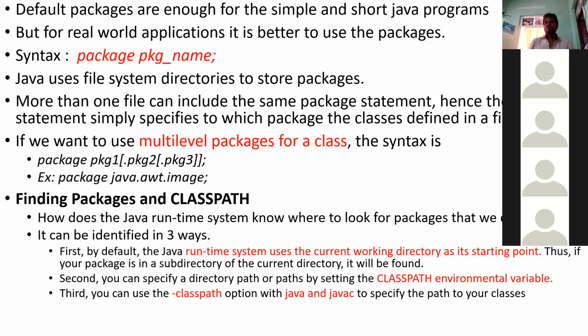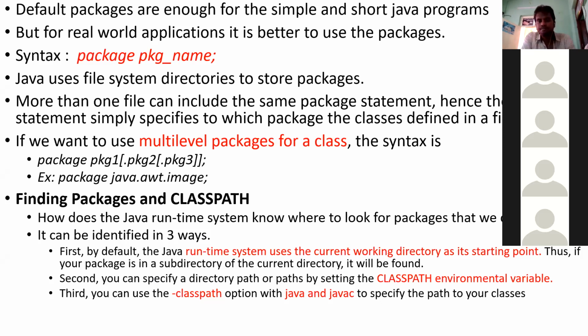Okay, any doubt as of now? So far, if any doubt? You should ask, and if you ask doubts it is easy for me to give some more information. So I explained about class path. Class path means, I'll show you, see. Are there any more doubts regarding packages? So shall I go for the execution part?